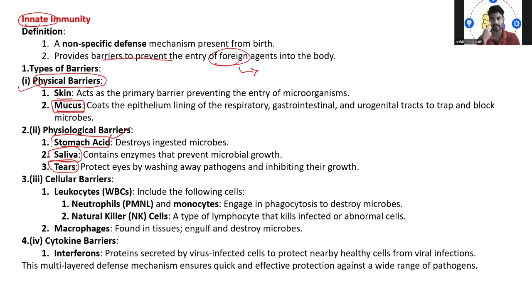And later on, tears, आंसू. They normally protect our eyes by washing away the pathogens and inhibiting their growth. मतलब आंखों में भी कभी कभी मिट्टी चला जाता है, धूल चला जाता है. So they consist of microorganisms. Immediately we start crying, meaning tears start coming. When tears are coming, that means it is washing away all the contaminations from the eye.